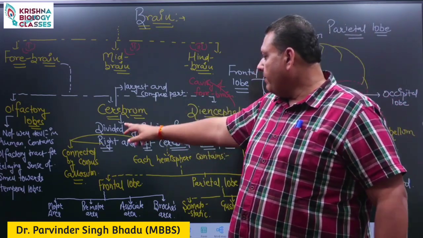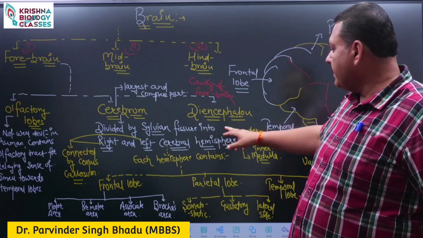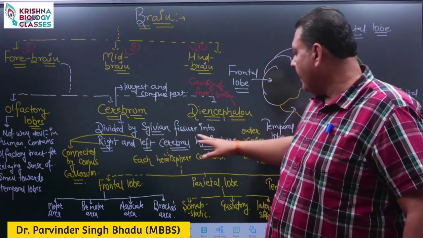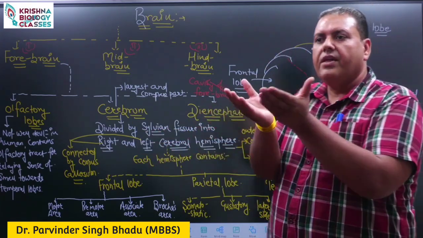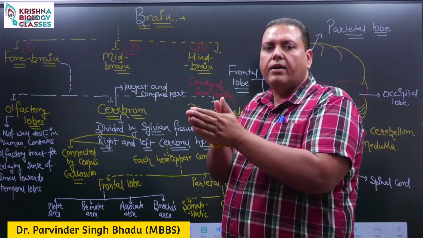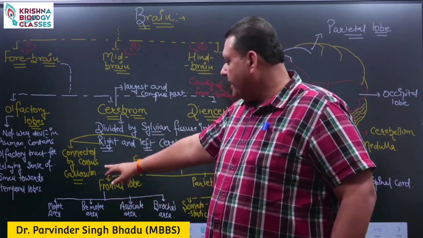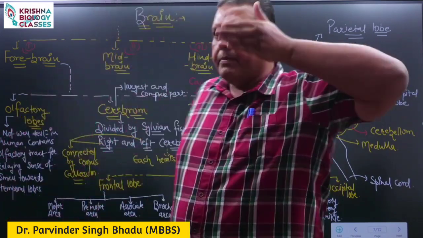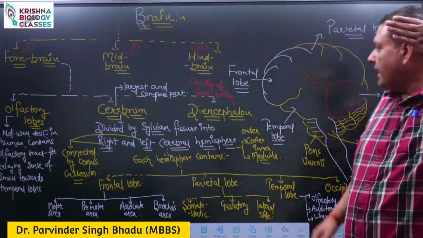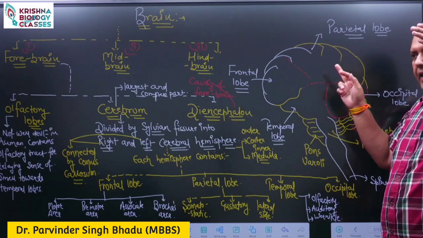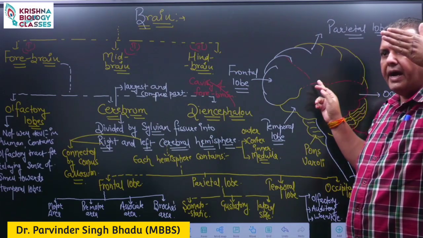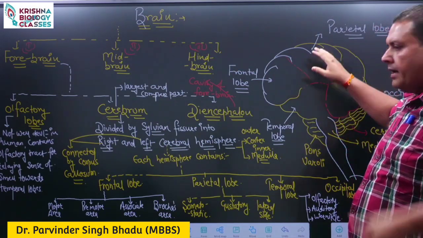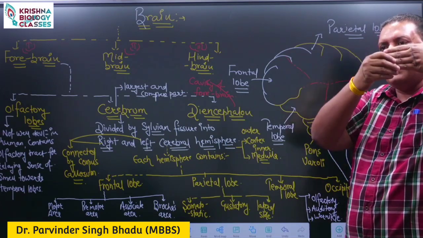So the cerebrum is divided by the longitudinal fissure into right and left cerebral hemispheres, and they are connected by a band of connective tissue named corpus callosum. Now, as we are representing this part as a brain itself, just consider this diagram similar to my brain. This is the forebrain part.